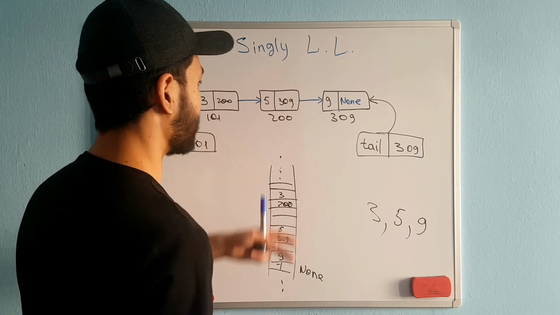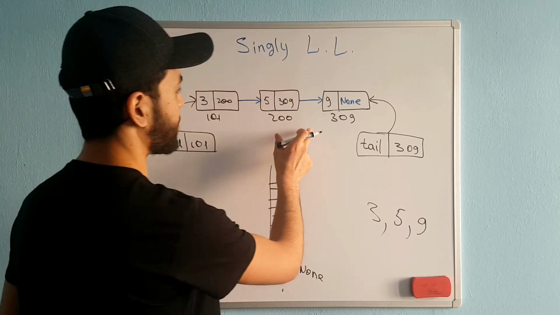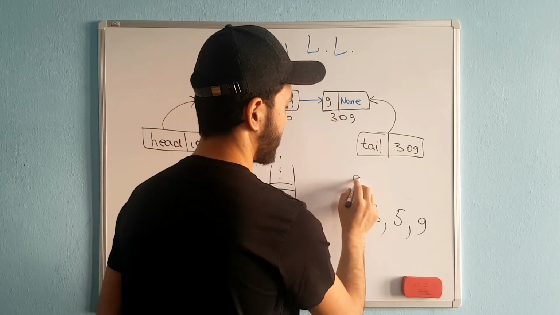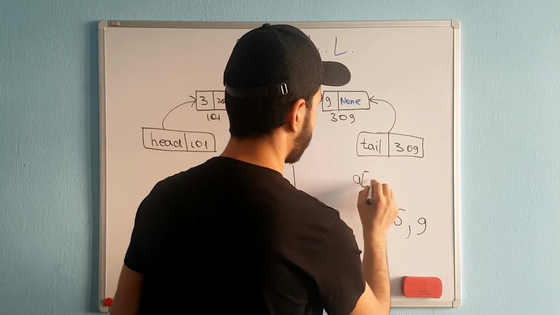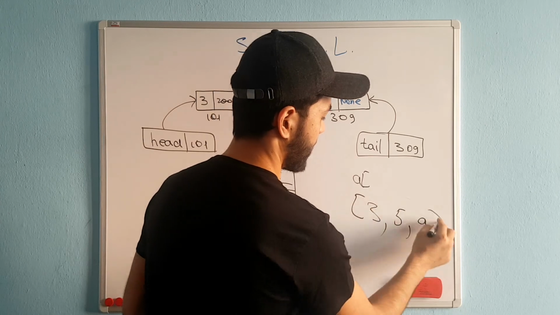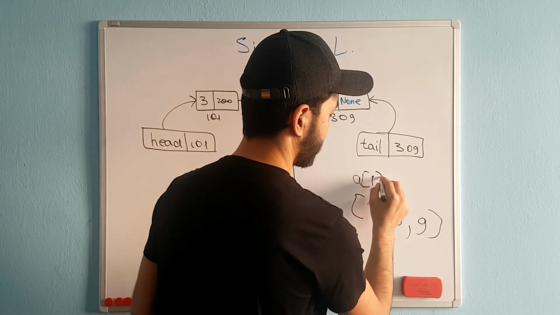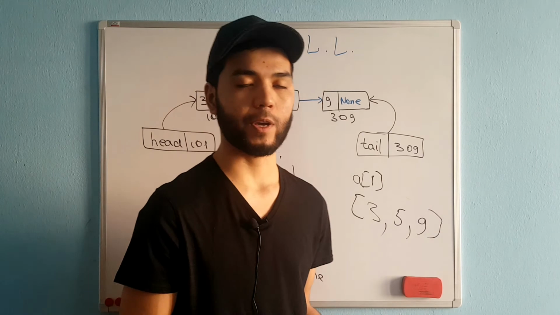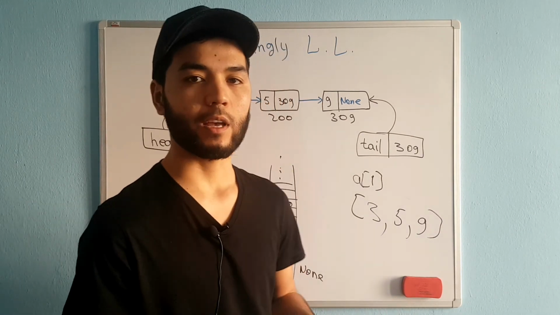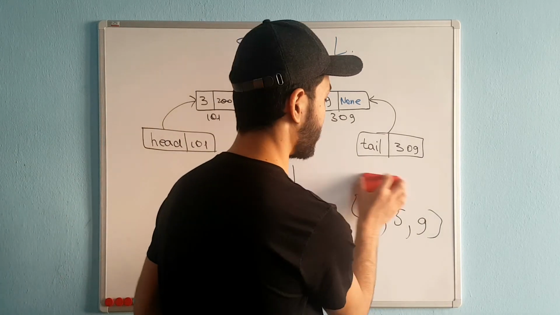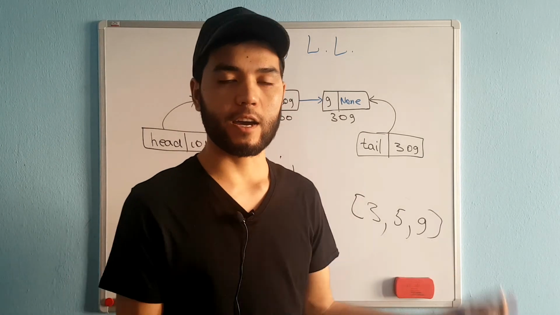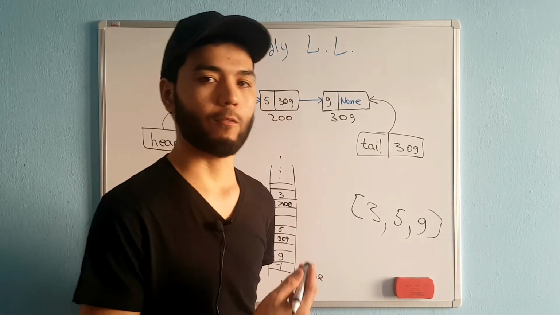Entire linked list. And for example, I'm going to find a 5. In the array, I need to write inside a square bracket the index. If it's arrays, I need to write that 1, and then I can immediately access that 5. If I know the index, I can access immediately, but in the linked list we cannot access directly, and instead I need to iterate the entire linked list for accessing whatever I want.